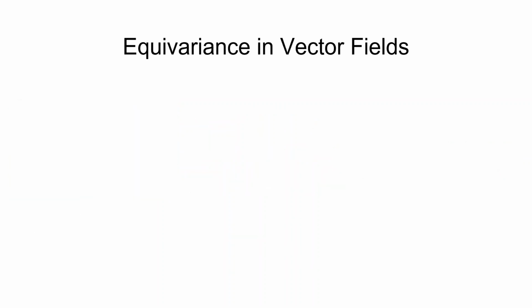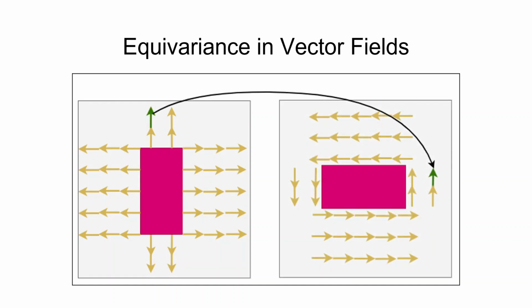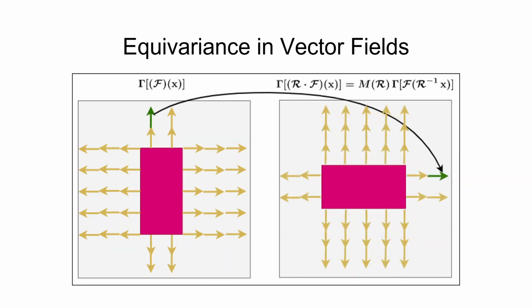Unlike 3D point clouds, rotation equivariance in fields is more involved. Here, we show a simulated 2D vector field to demonstrate the challenges involved. Rotating the field shown here requires two operations. First, updating the positions of vectors in the field to new rotated positions, and second, rotating the directions of the vectors. Thus, to address the challenges associated with neural fields, we extend the notion of equivariance to continuous vector fields and show how networks for processing 3D point clouds can be extended to operate directly on neural radiance fields.